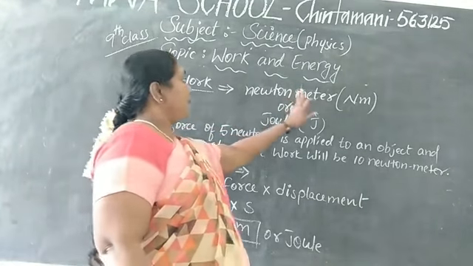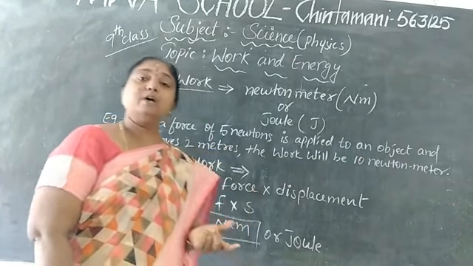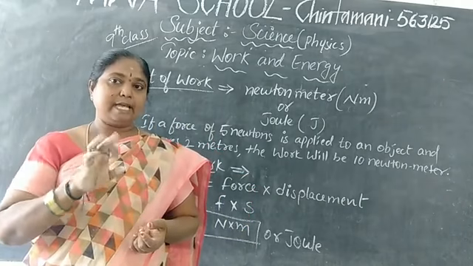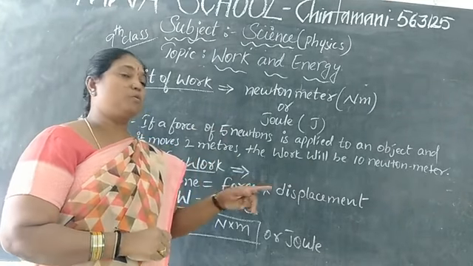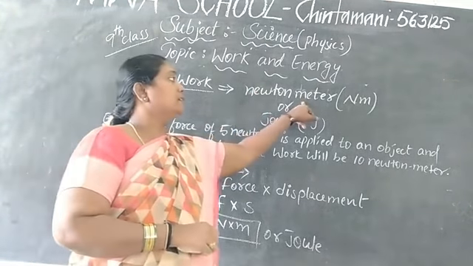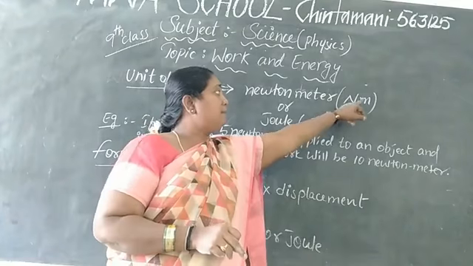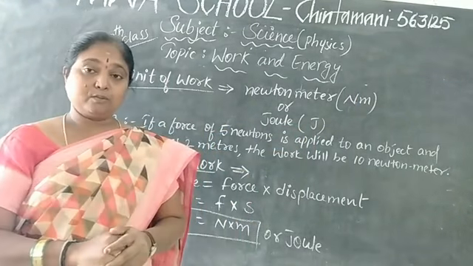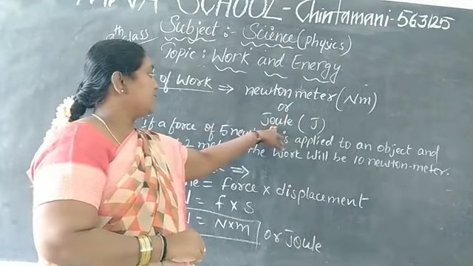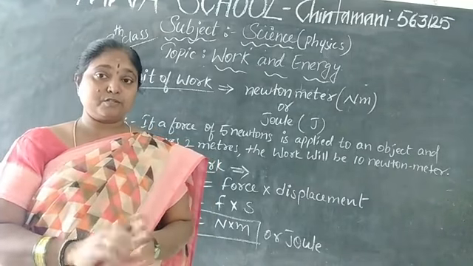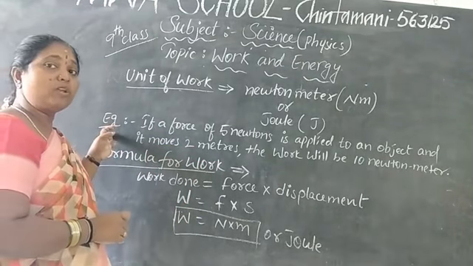So, newton meter. See children, while writing the name of a person, you have to use a capital letter. But here we are writing the unit, so it should be a small letter. Newton meter. Here we are writing the symbol: N should be capital, and meter is m. So, what are the units for work? Newton meter, or we can say joules.